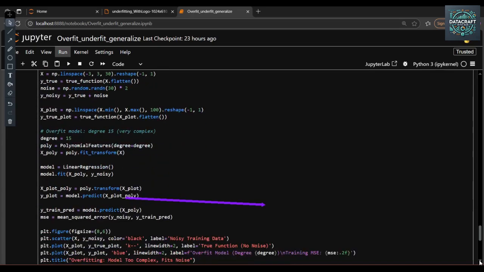But this time I am going to take degree equal to 15. It's super complex. Then we fit the model, predict, and plot.